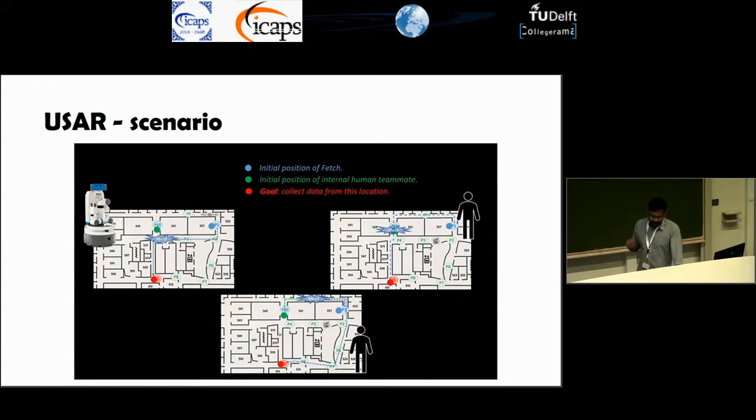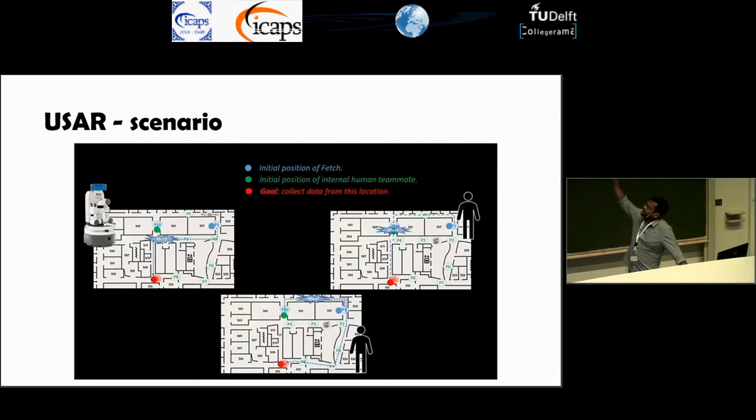Okay, so here we have a demonstration of our approach on a physical robot. We have a situation with 2 humans and 1 robot. This is an urban search and rescue scenario. One of the humans is an external commander. The only thing they can do is select the goal that the robot needs to do, and they can then monitor the plan at a very high level, and also ask for explanation and stuff like that. The internal human is actually in the scene along with the robot.